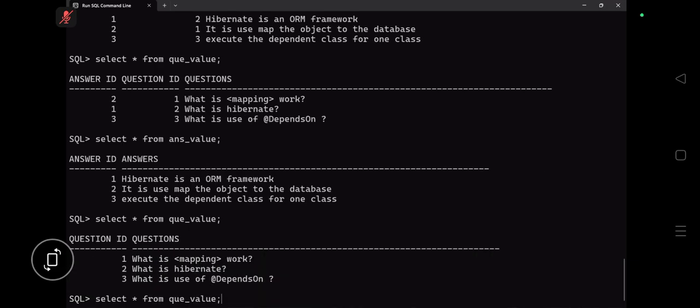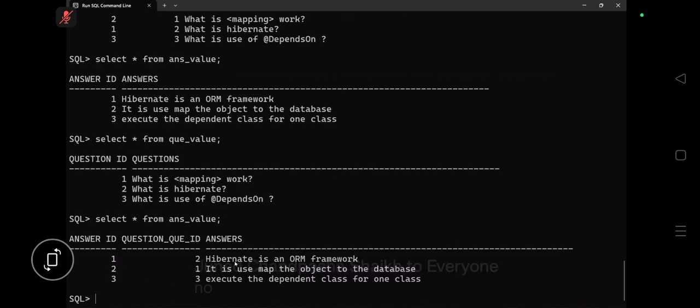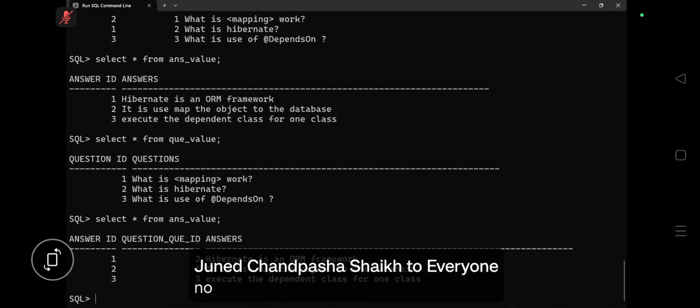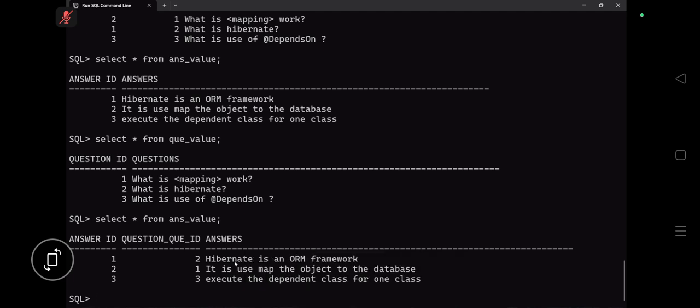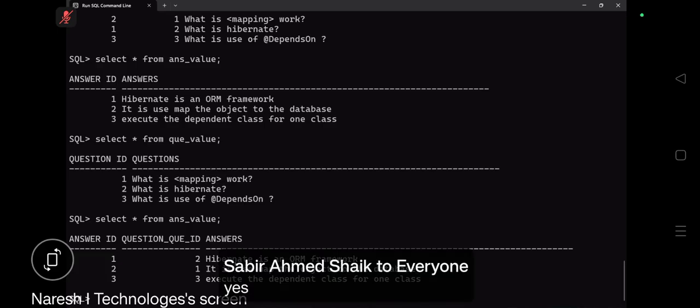Now the answer value, does it have the foreign key? Yes. Both sides are verified, but the foreign key is created in a single table, the one where mappedBy is not written. At that class, the foreign key will be created.